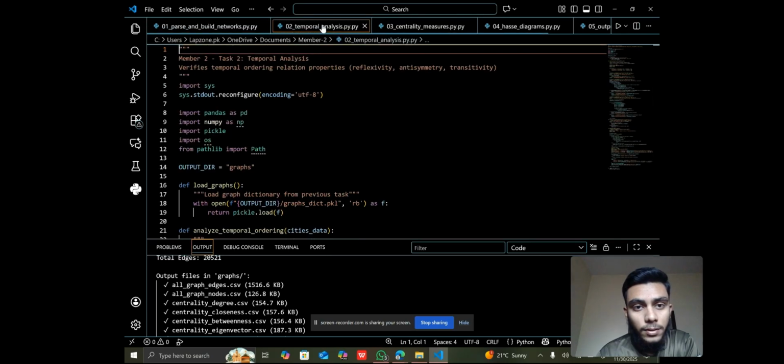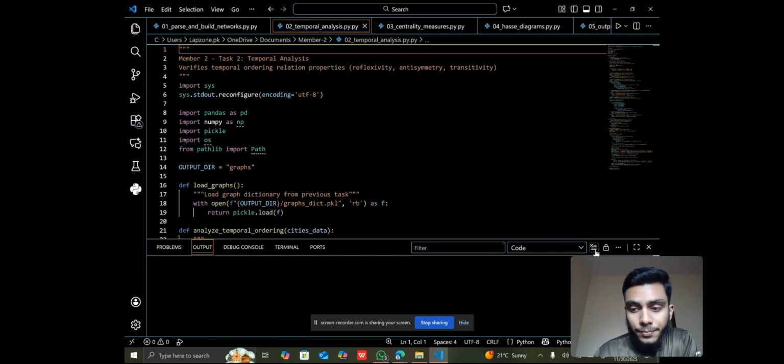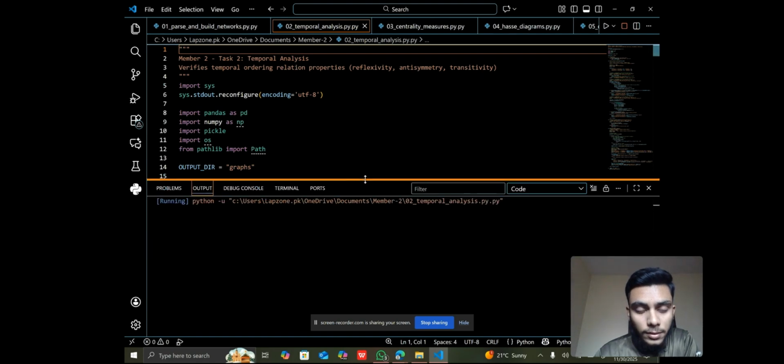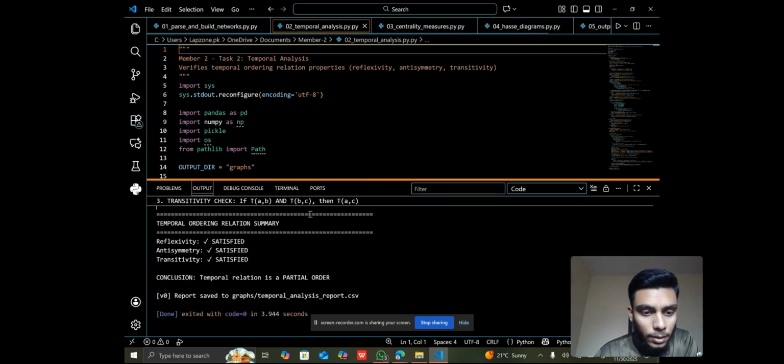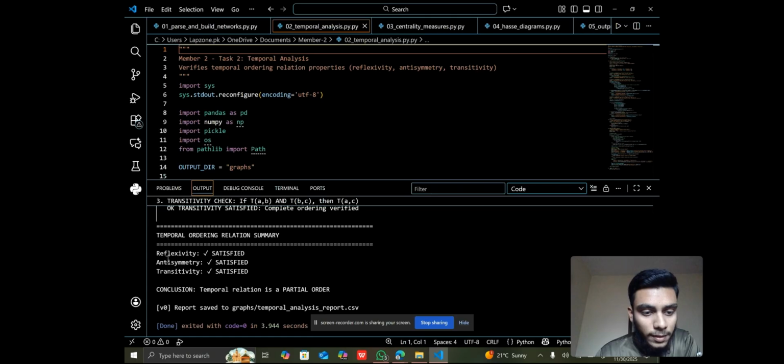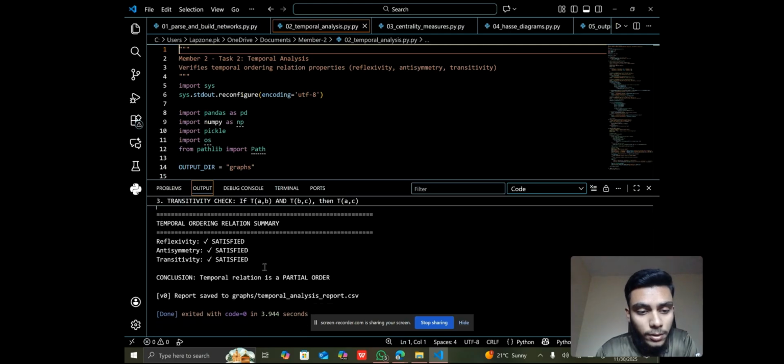Then moving towards the next task, which is temporal analysis. This Python code gave us a temporal analysis report. The code output tells us reflexivity, antisymmetry, and transitivity. All three things are satisfied, and we know that if all three are satisfied, then the temporal relation is a partial order.